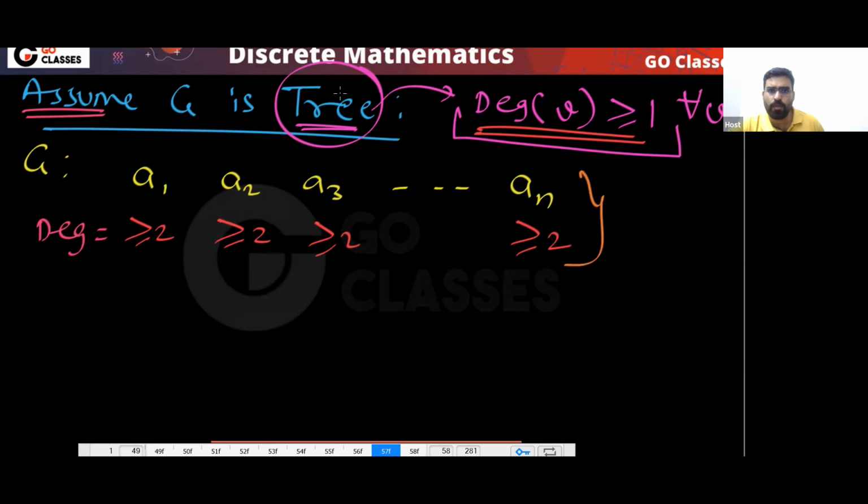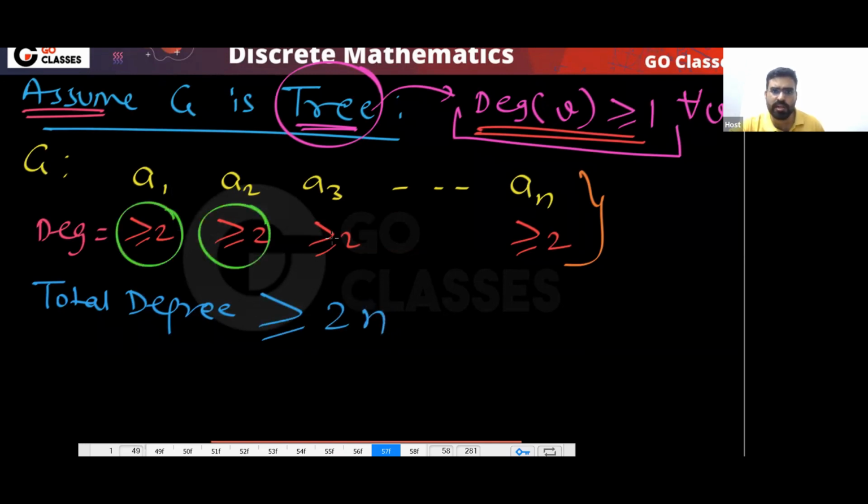Now what will be the problem? Just look at the total degree. Every vertex has degree greater than or equal to 2, so the total degree will be greater than or equal to 2n.